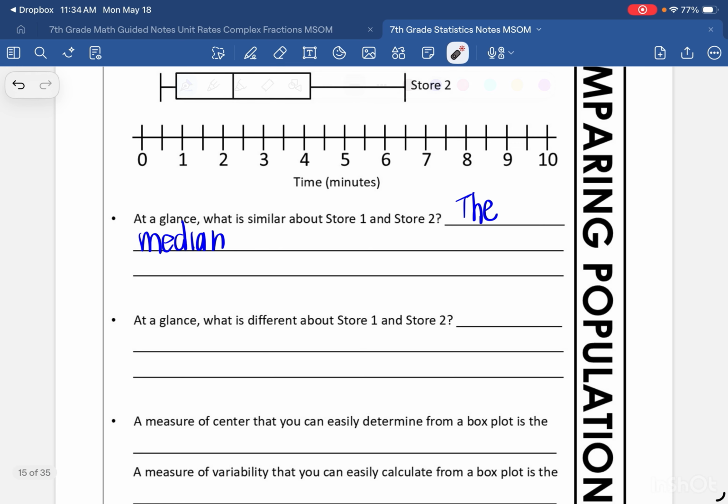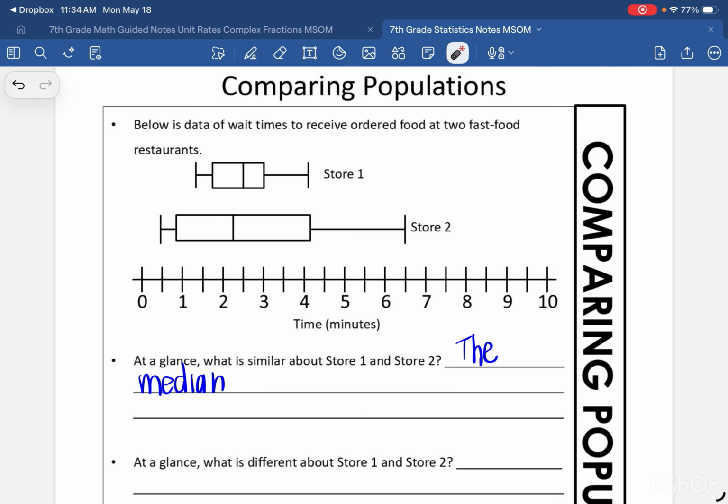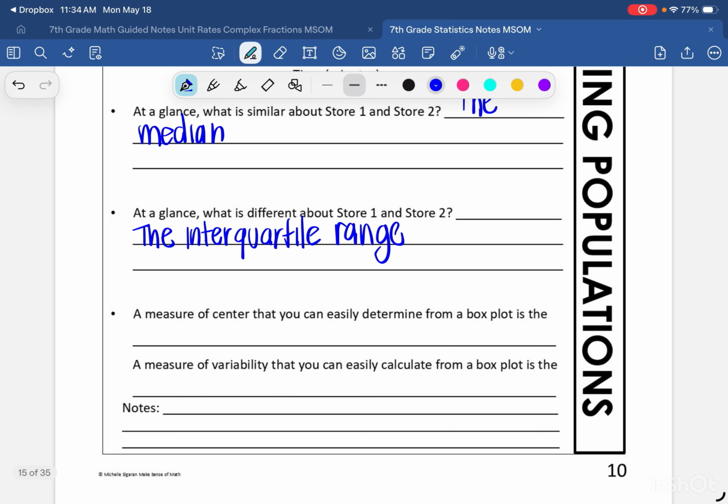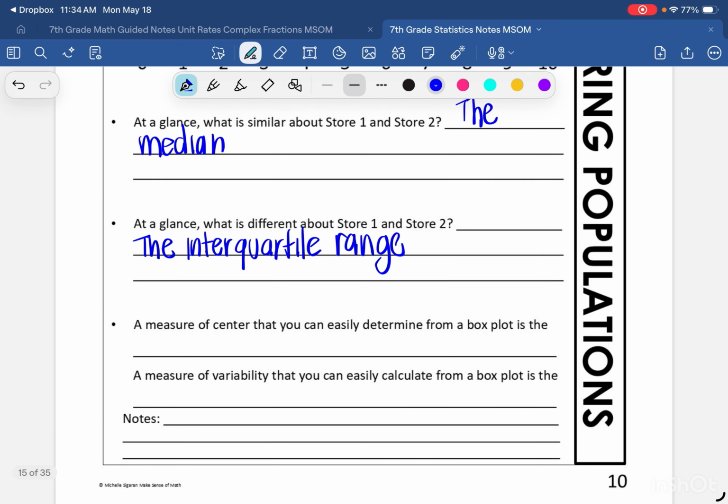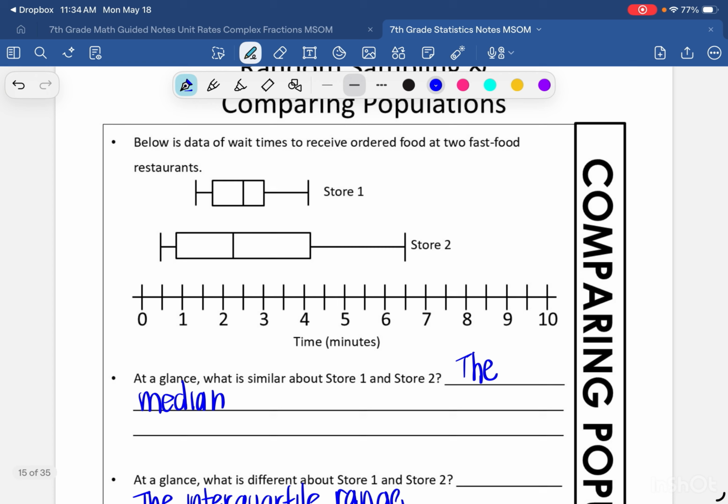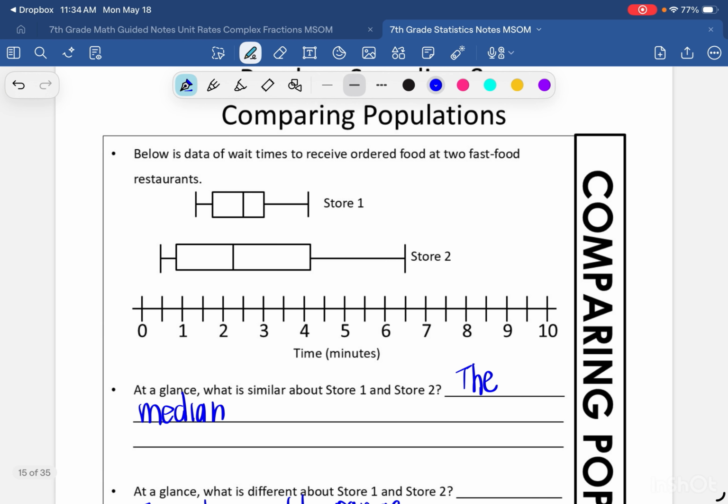At a glance, what is different about store 1 and store 2? Just glancing, I noticed that these boxes, which is called the interquartile range, are a lot more spread out for store 2 than for store 1. It says a measure of center that you can easily determine from the box plot is... remember our measures of center are the mean, median, and mode.